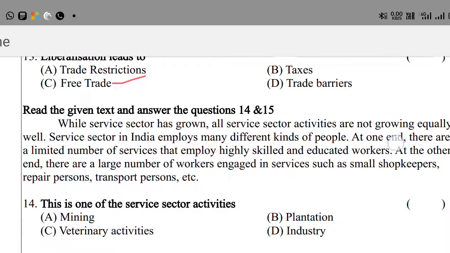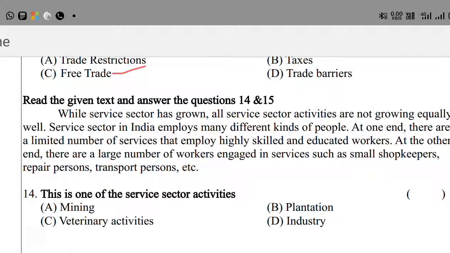Okay, my dear friends. In the next question, there is a paragraph given. Read the given text and answer questions 14 and 15. While the service sector has grown, all service sector activities are not growing equally well. The service sector in India employs many different kinds of people. At one end, there are a limited number of services that employ highly skilled and educated workers.